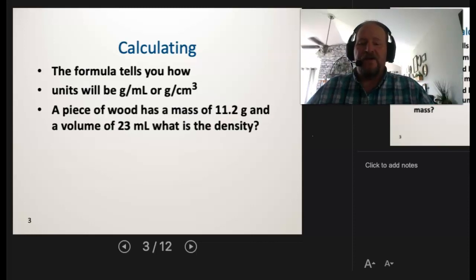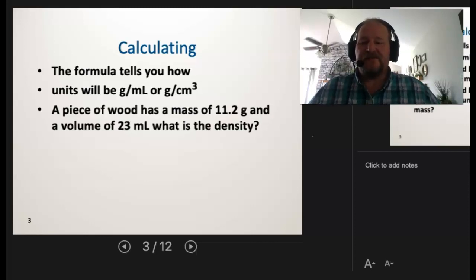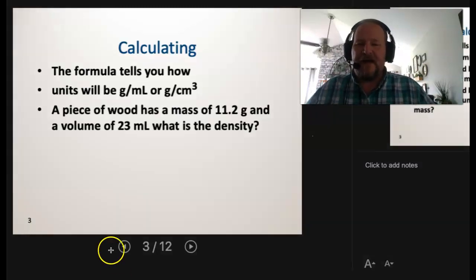A piece of wood has a mass of 11.2 grams and a volume of 23 milliliters. What is the density? Again, we're going to say density is equal to mass over volume.